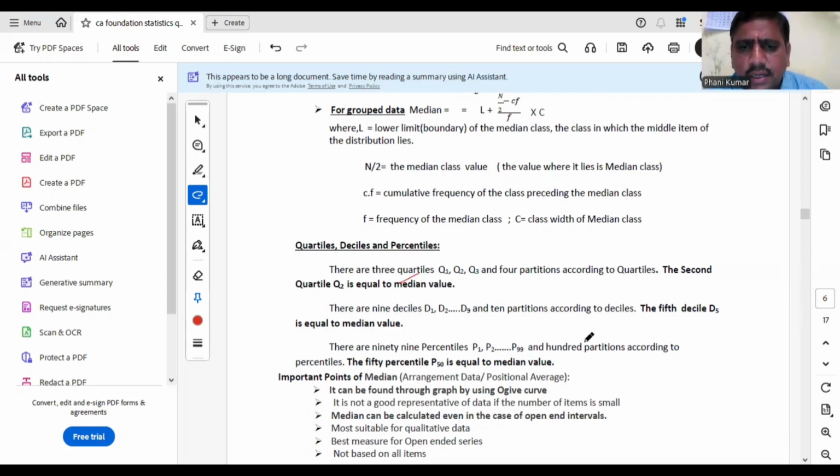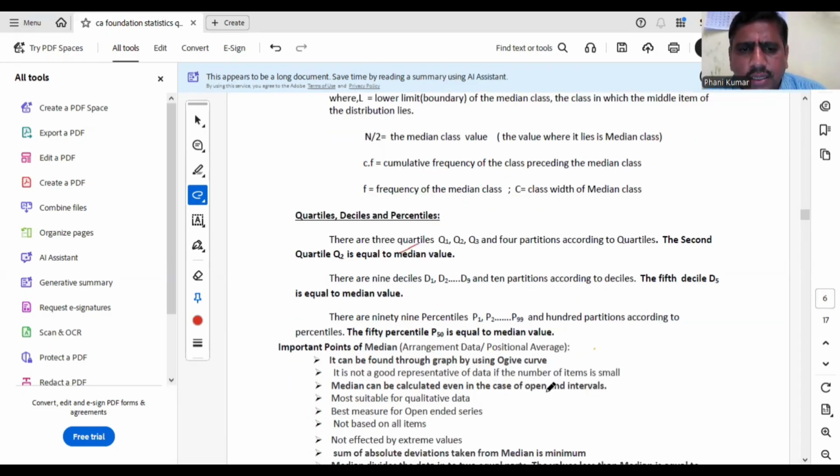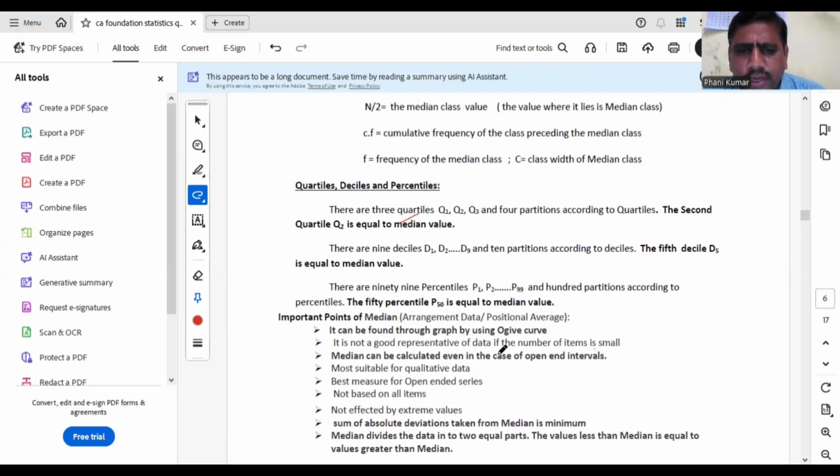Similarly, percentiles, we have 99 percentiles and 100 equal parts. Okay, 50th percentile is the median value. So relation between quartile, decile, percentiles are the main ones. So for example, 10th percentile is equal to first decile, 20th percentile is equal to second decile. Similarly, coming to the first quartile, it is also equal to 25th percentile, like that. Okay. So important points for median.